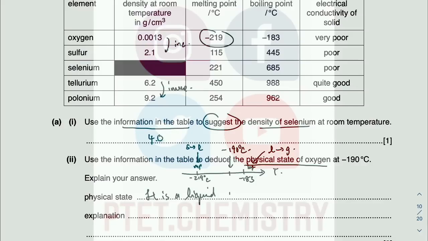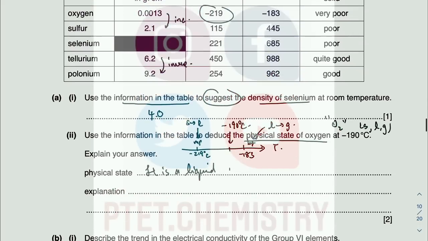Oxygen exists as an O2 molecule, whether it's solid, liquid, or gas, it is still going to be an O2 molecule. But it is a liquid at minus 190, and the reason is because it already melts. It melts at minus 219 degrees Celsius, so minus 190 degrees Celsius is above the melting point.